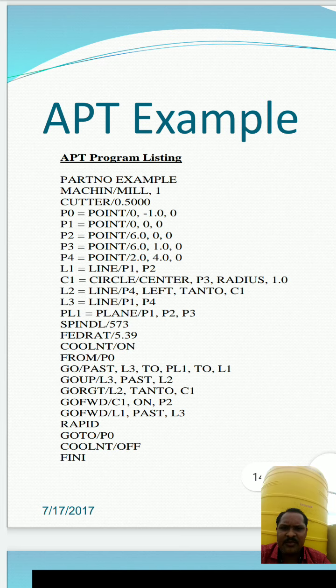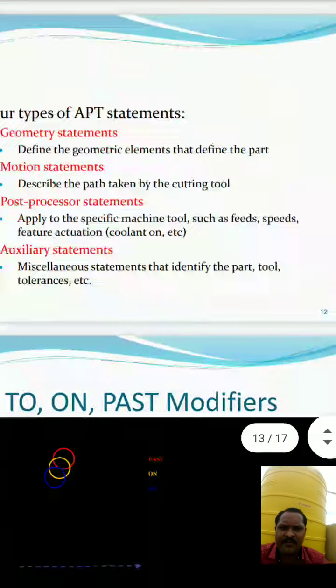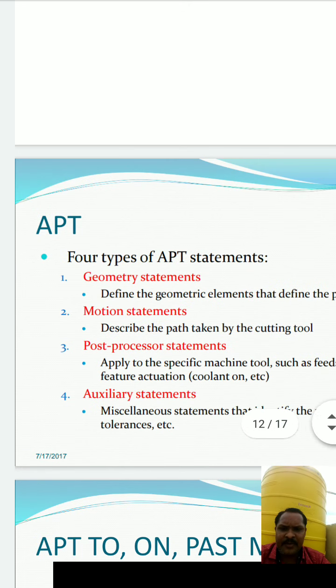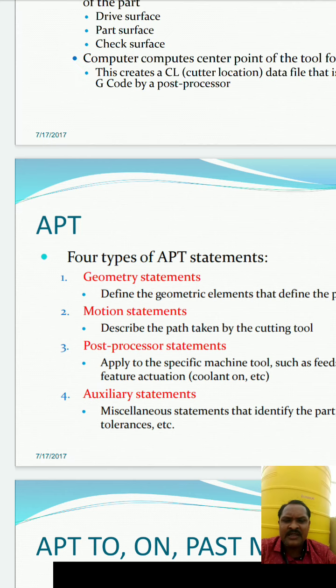This example includes geometric statements, motion statements, post processor statements, and auxiliary statements. Geometric statements are nothing but these points P1, P2, P3, P4, L1, L2, L3, C1, C2, PL1, PL2. These are all called geometric statements.